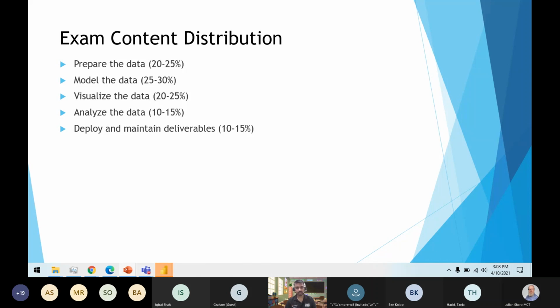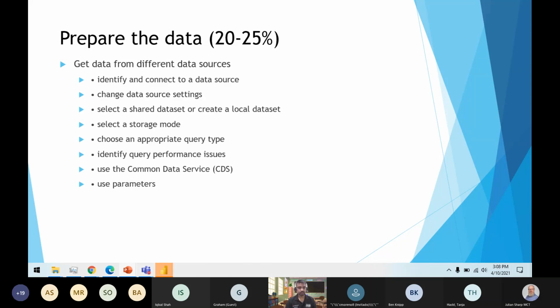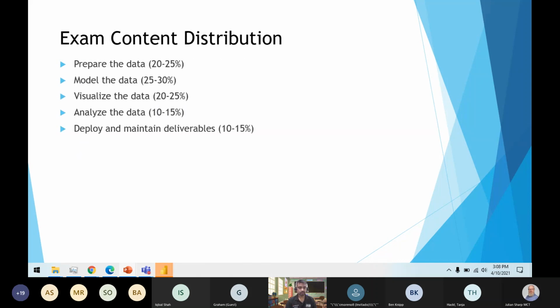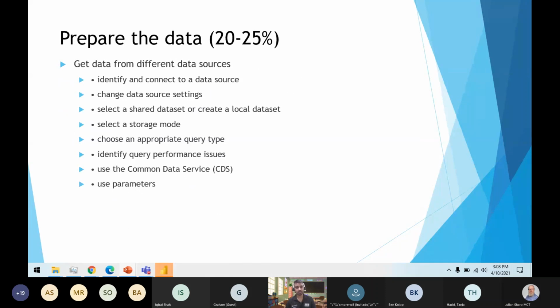Going to the next slide, the prepare data section has 3 more subsections, and each subsection has different skill levels or finalized skill objectives which you can see.